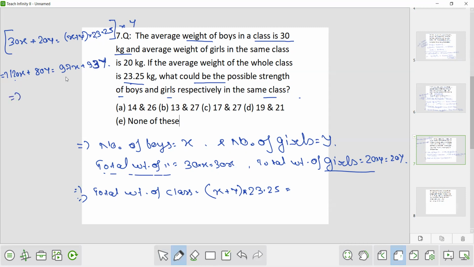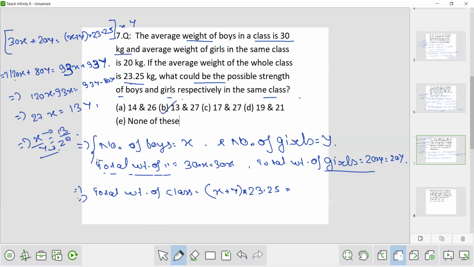Now 120X minus 93X, that is how much? So this is 93. So 120X minus 93X equals 93Y minus 80Y. So 120X minus 93X is 27X, equivalent to how much? 93Y minus 80Y is 13Y. So X by Y is how much? 13 by 27. So the X is 13 and Y is 27. So option B is the correct option.